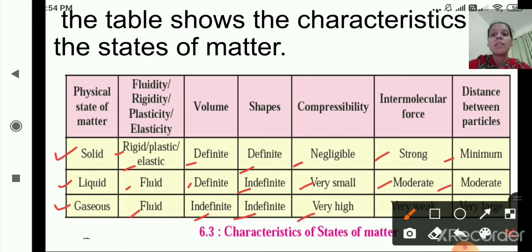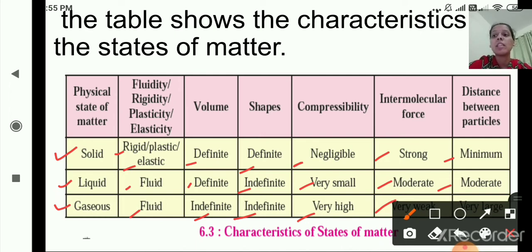Compressibility very high, as they have a lot of space in between them. Intermolecular force is very weak and distance between particles very large. As we have seen in the figure, the particles of gases are very far from each other, so they have a very large distance between the particles. So this is about the characteristics of states of matter.